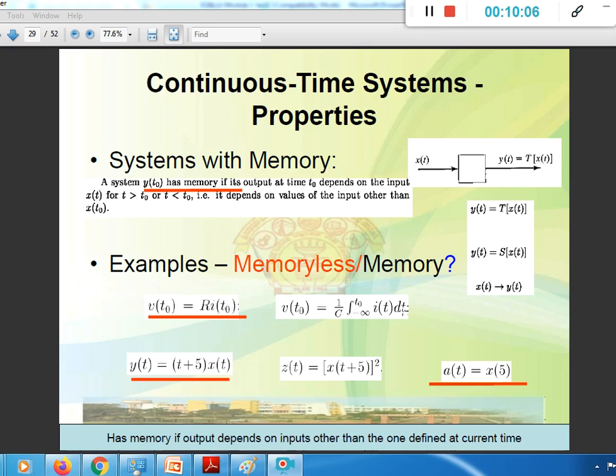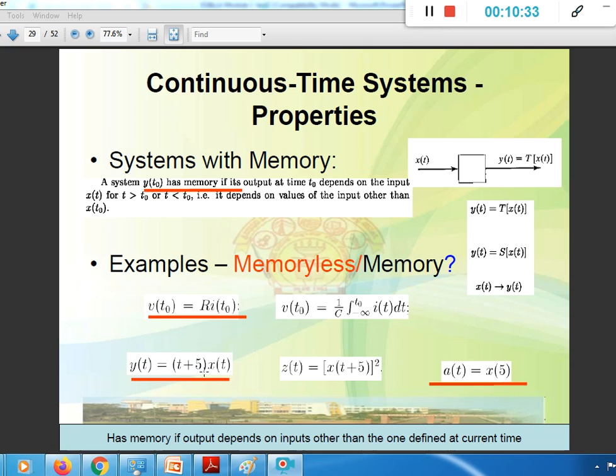The present value of the output depends on the integration running from minus infinity, meaning I of minus infinity and any value up to t naught. Then it certainly depends on the past values, so it is with memory.